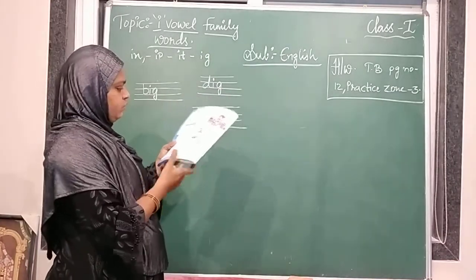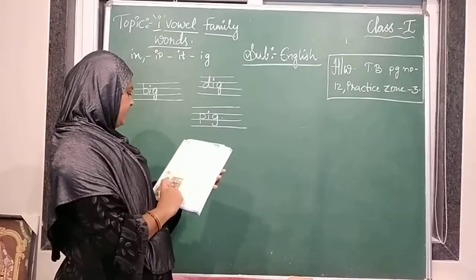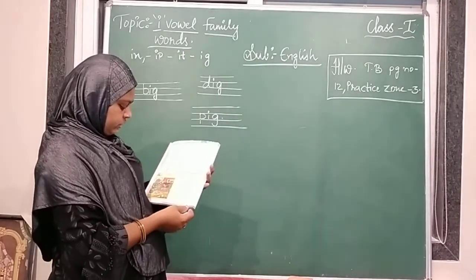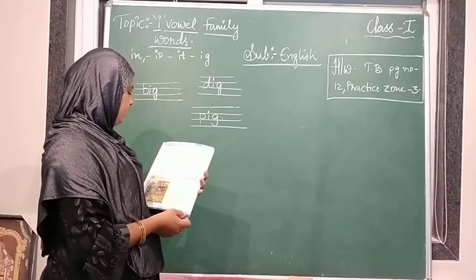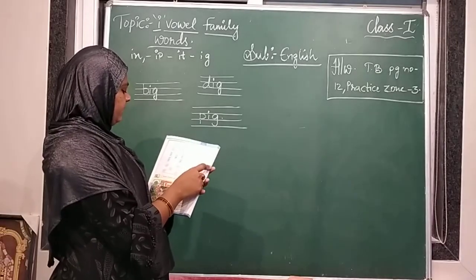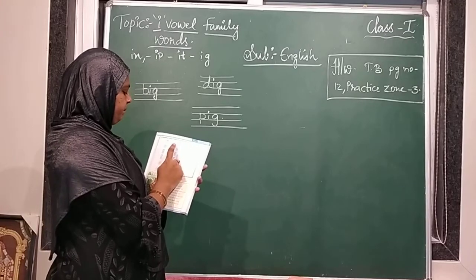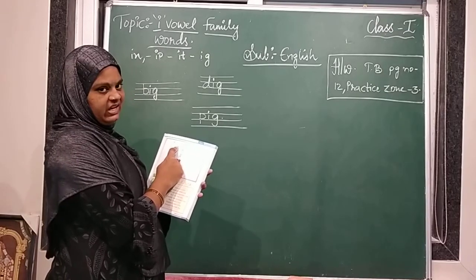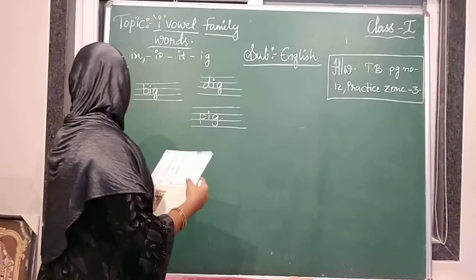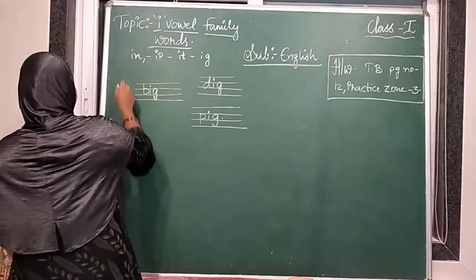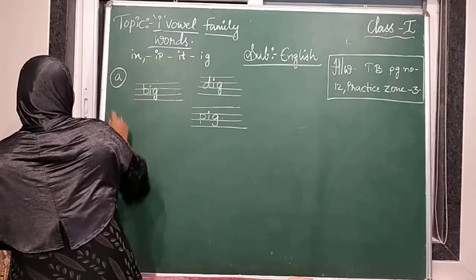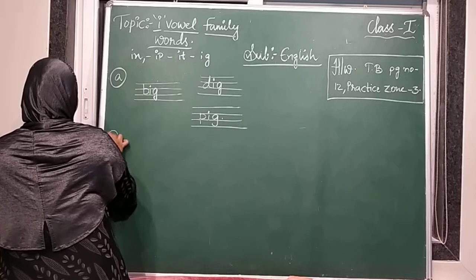Okay. Now turn the page. Can you turn the page? Page number 13. Here he has given W, F, T, P, and in the middle I and N is given. Right? So see here. This is the A bit you have completed. Now I am going to tell you the B bit.